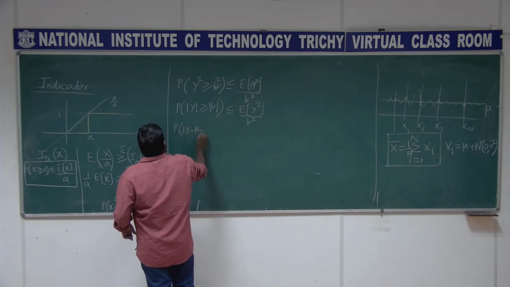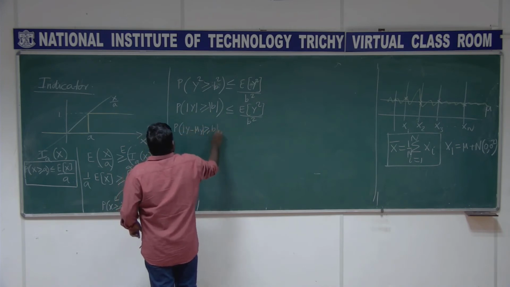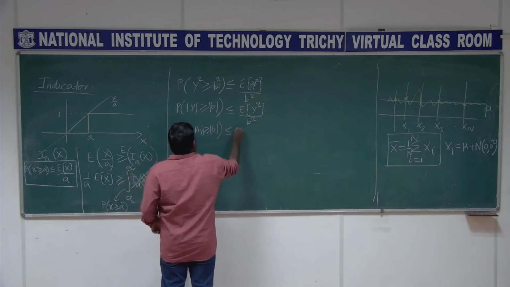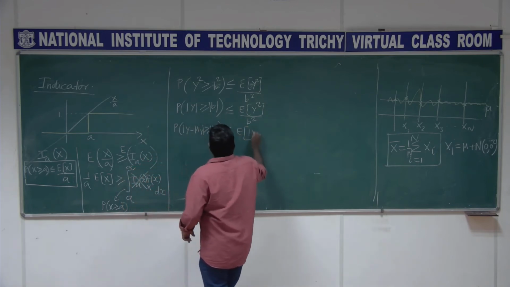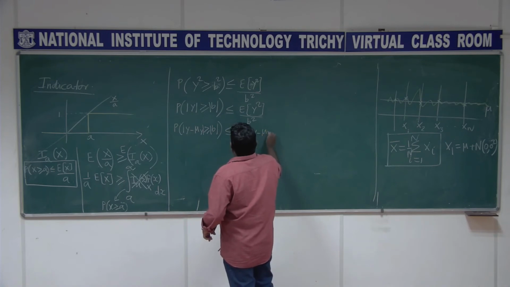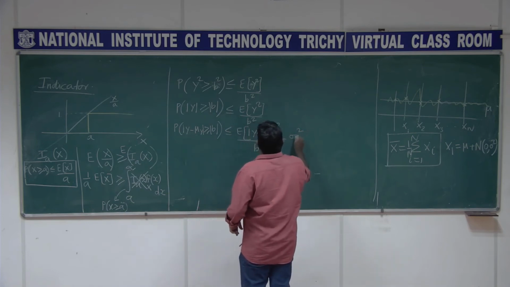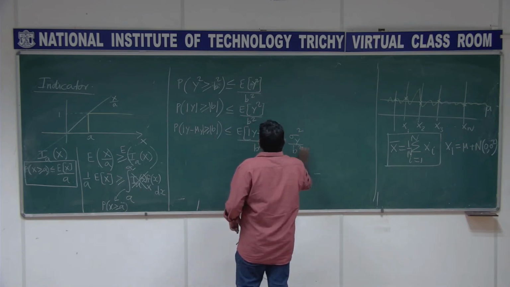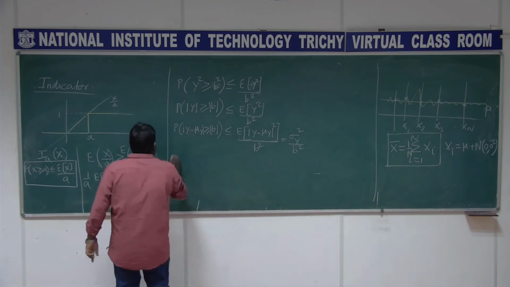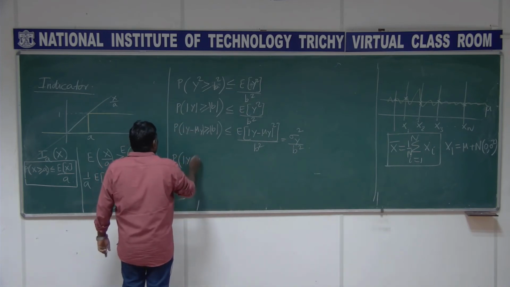And I can take this mu y, the probability that the deviation of y from mu y is at least b is less than or equal to expectation of y minus mu y, the whole squared, by b squared, which is basically sigma y squared by b squared, right? So we have another very popular bound, this one.